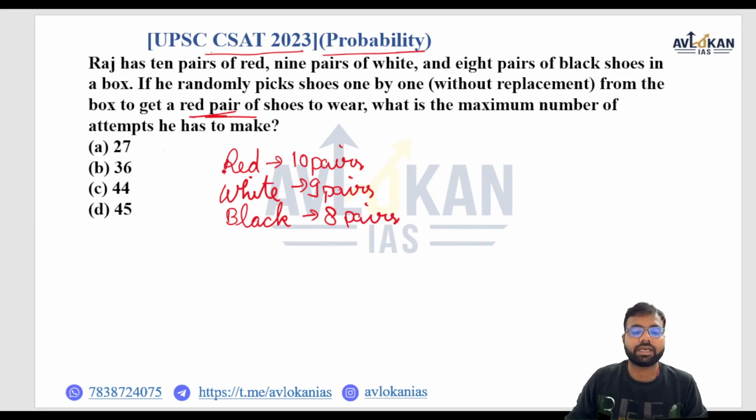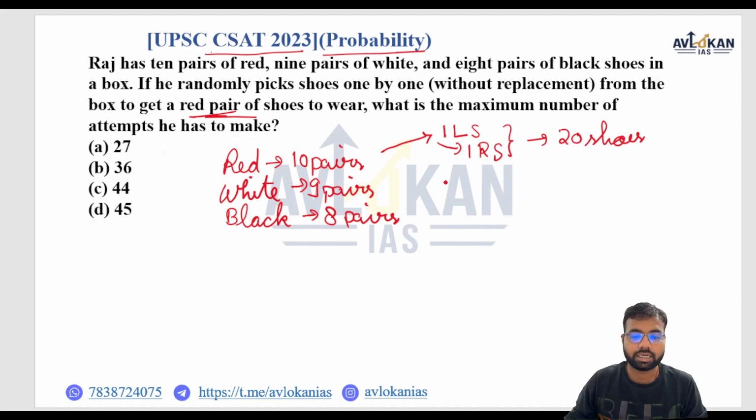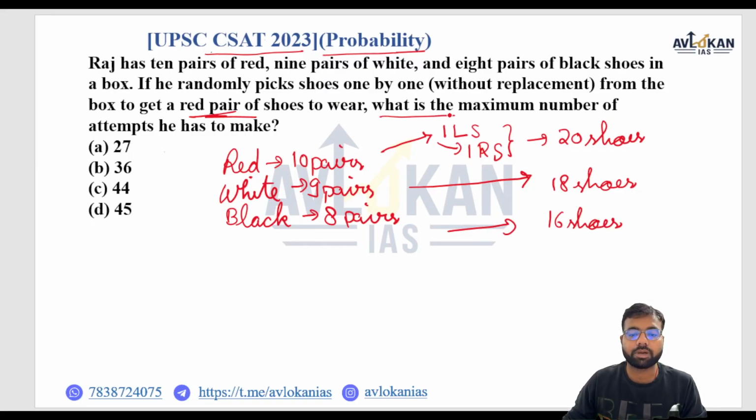So look, if there are 10 pairs, one will be the left shoe and one will be the right shoe in each pair. That means total 20 red shoes. Total white are 18 shoes. Total black are 16 shoes. Now I have to tell what is the maximum number of attempts he has to make so that he gets a red pair of shoes. He should be confident that he will get a red pair.